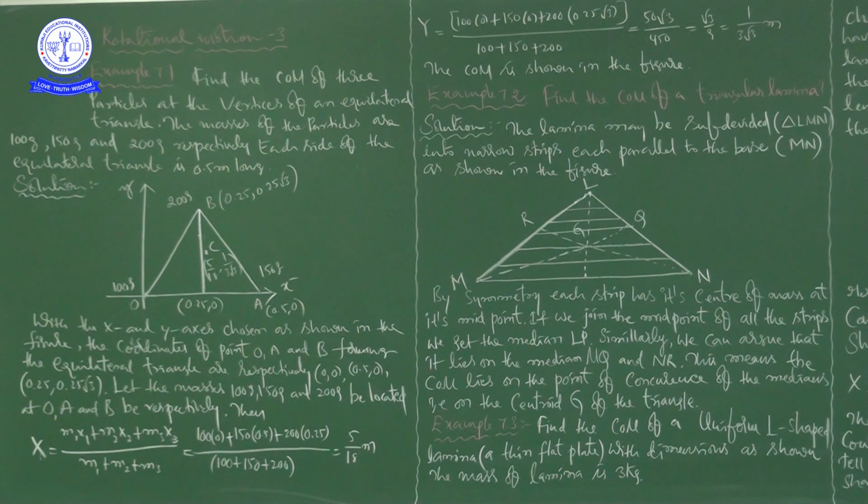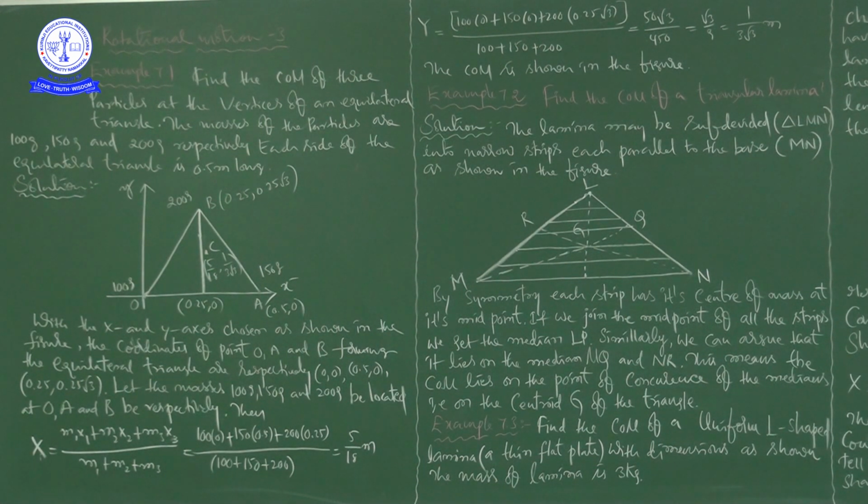I already told you, center of mass is an imaginary point where the total mass of an object is supposed to concentrate. I will repeat once again because of the importance of the definition. Center of mass is an imaginary point where the total mass of an object is supposed to concentrate.